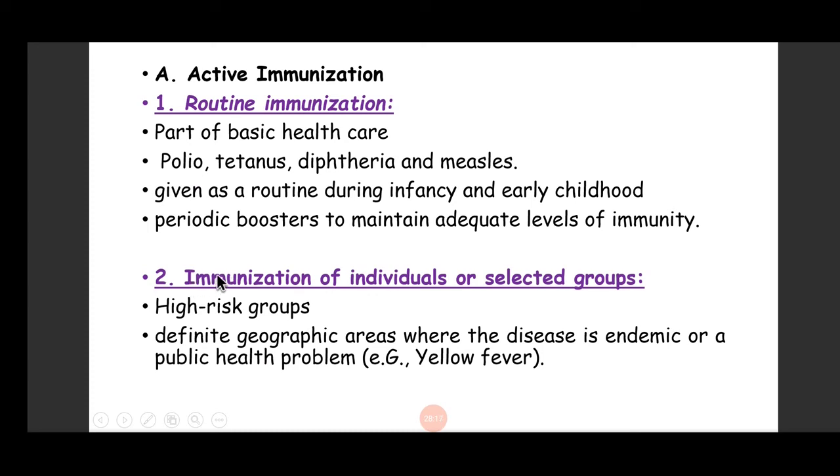Another immunization is for individuals who are a selected group. For example, a high risk group, or people who live in a particular geographical area where certain diseases are endemic, for example yellow fever, or people who are traveling to those areas. So these are the immunizations of some selected groups, and the other is routine immunization.